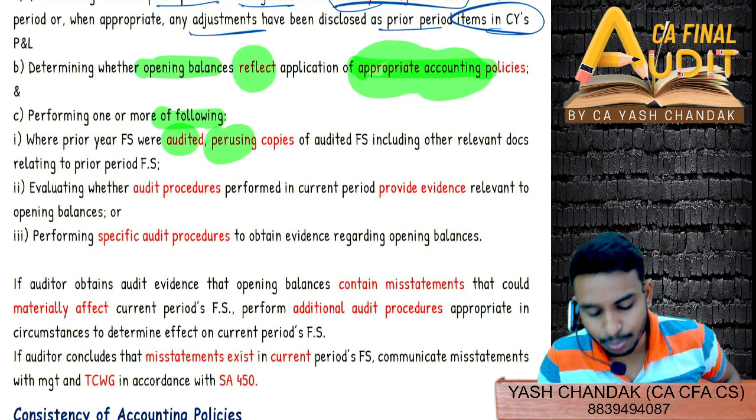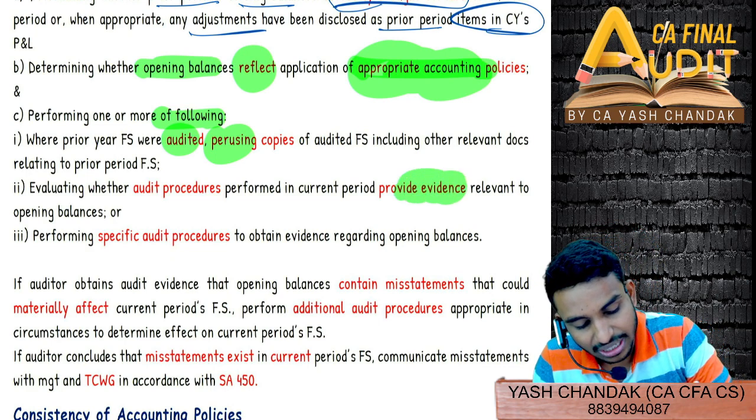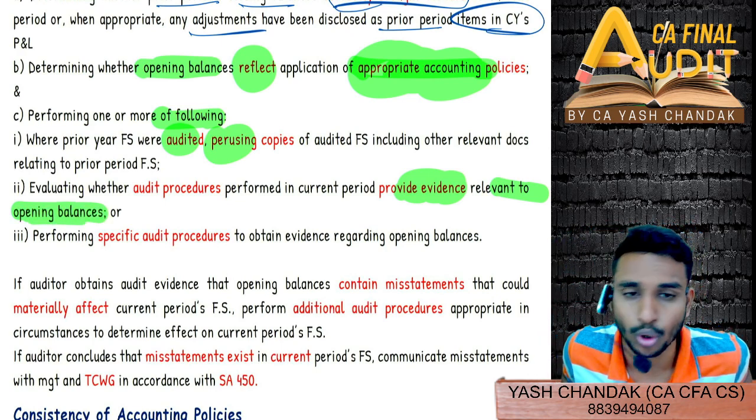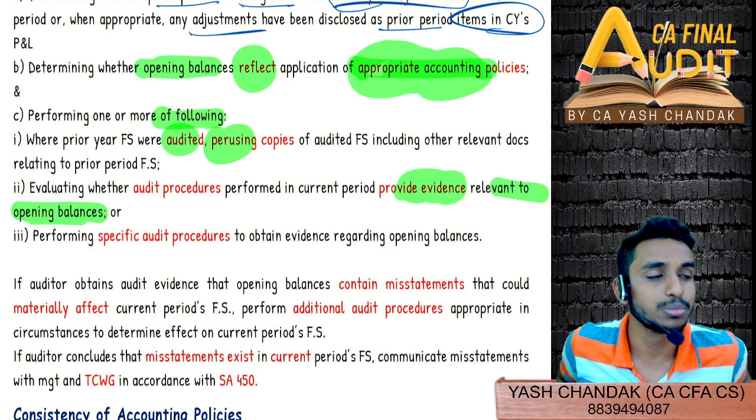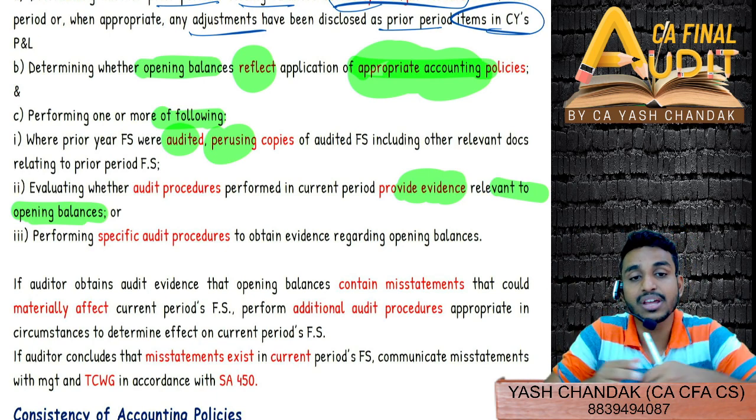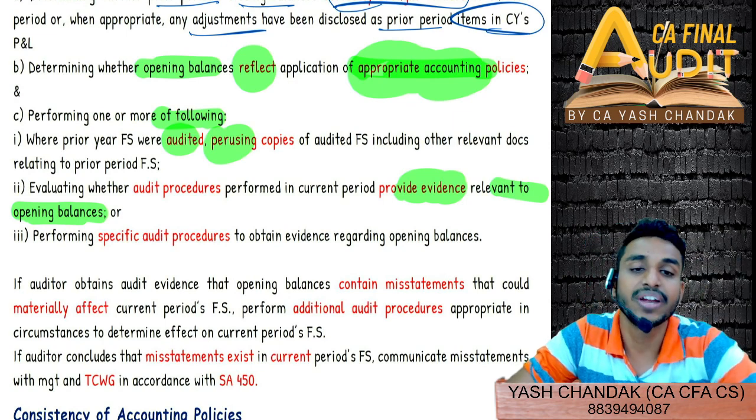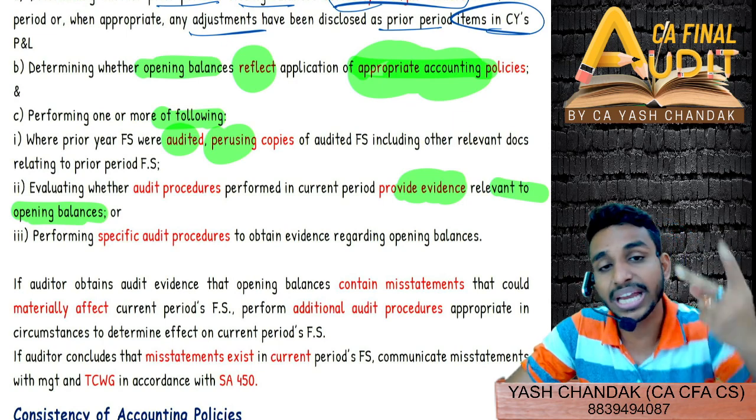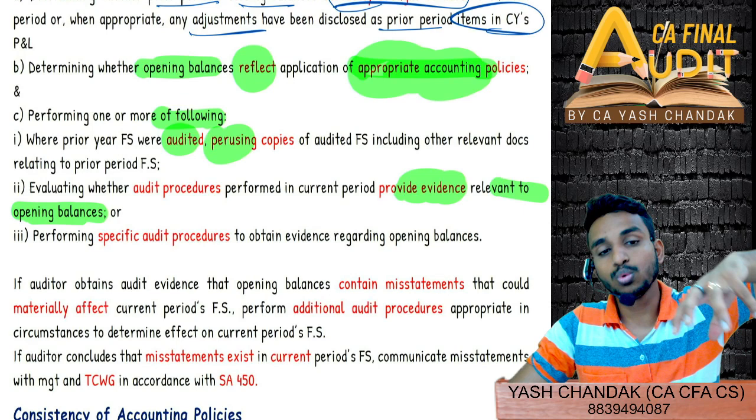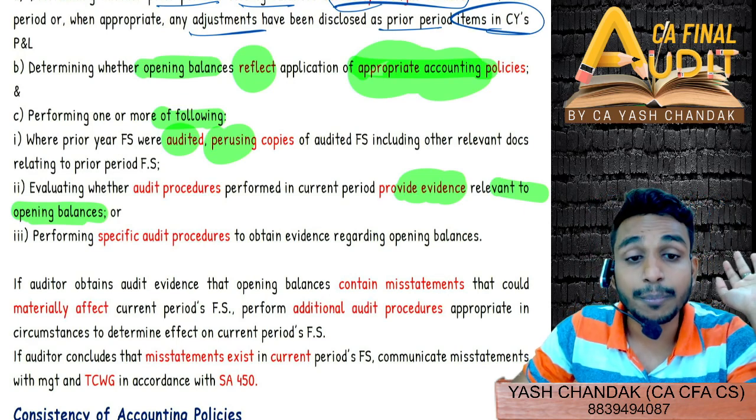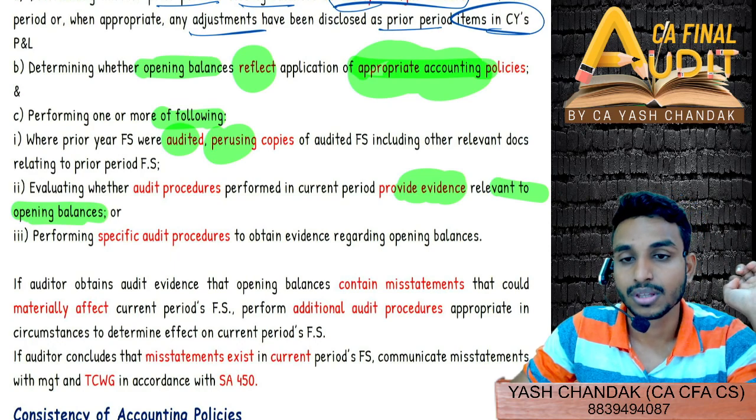Similarly, evaluate whether audit procedures performed in the current period provide evidence relevant to the opening balance or not. Whatever procedure you perform should provide relevant audit evidence. That is our main objective: to get audit evidence regarding any misstatement in the opening balance that might affect the current period financial statements. The second objective is to check whether the opening balances reflect correct accounting policies or not. Clear?